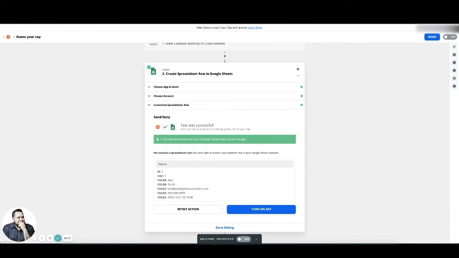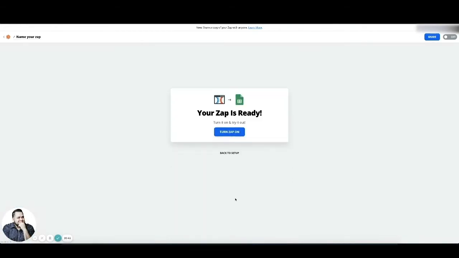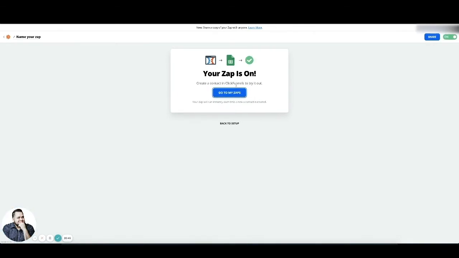So now this is all done. So I can select done editing and then turn my Zap on. It's turning it on. And then I can give it a name. See, I haven't named it yet. So my first Zap. Click away, it'll just save it. We're good to go. I can click away from this and not worry about it anymore.